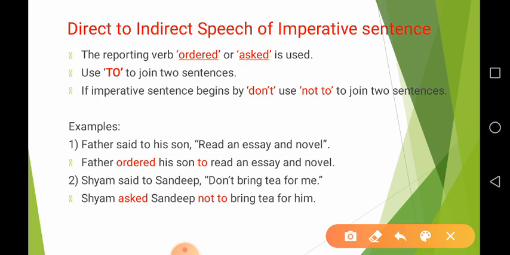So who is me here? Sham. So Sham is a third person, and when it is third person, me turns into him as a change in pronoun. So the answer is, Sham asked Sandeep not to bring tea for him. So these are the changes while making indirect speech of an imperative sentence.